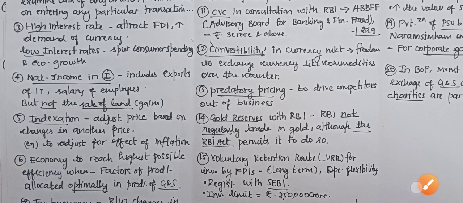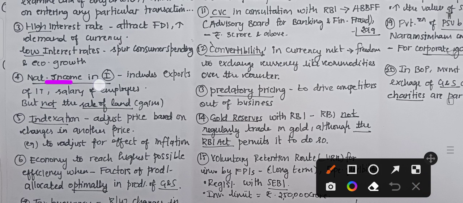Now the next one, national income of India. So what are the things included in the national income? It includes the export of IT, then salary of employees. All these things come under the national income, while it does not include the sale of land. For example, if you have made some gain because of sale of land, it's not calculated in national income of India.